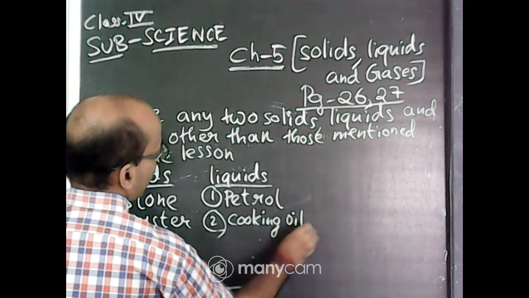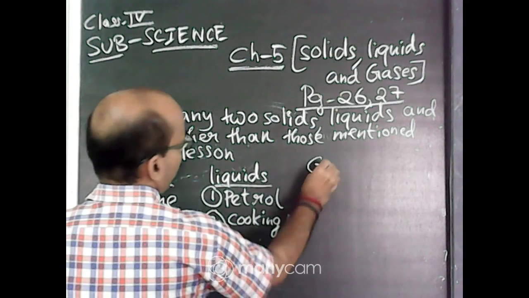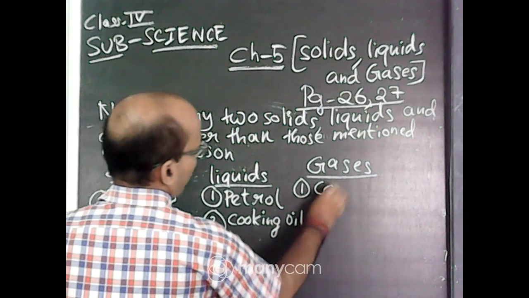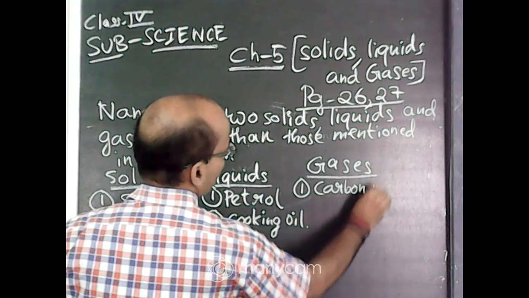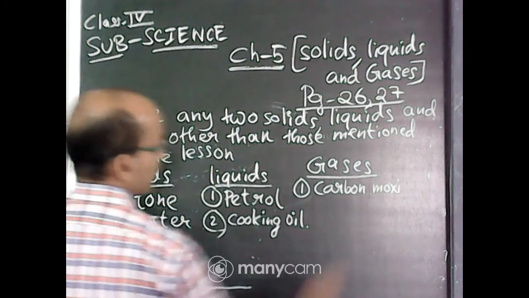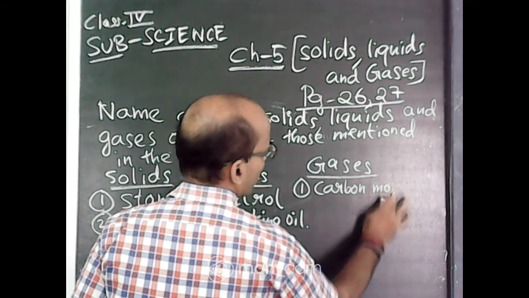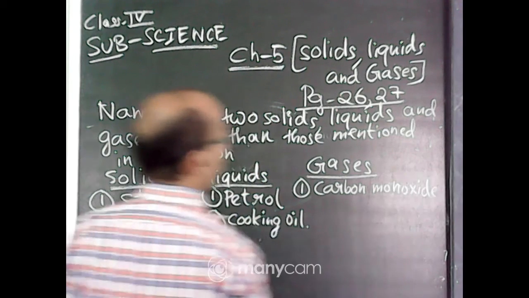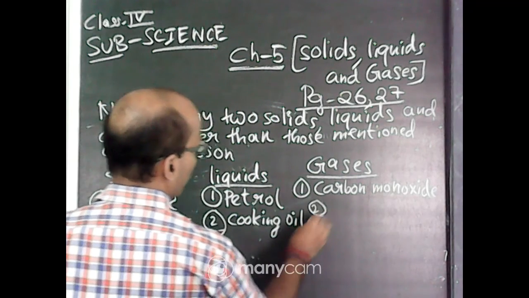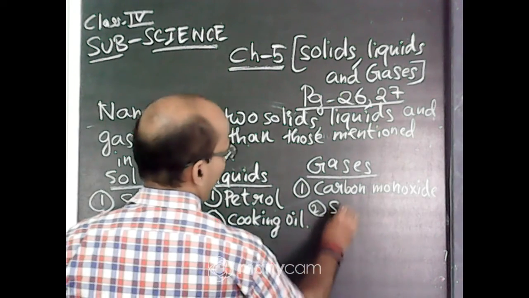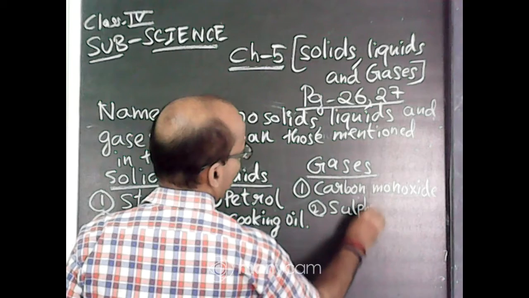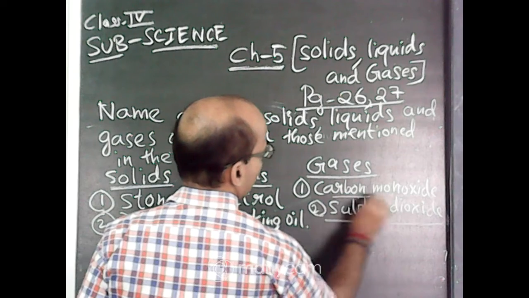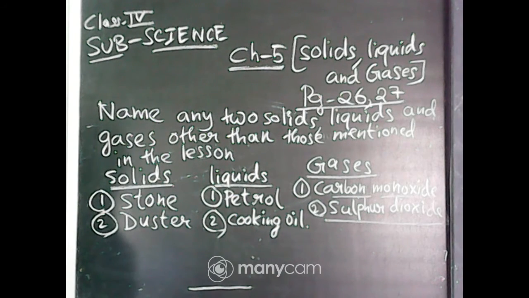Then for gases, I can write carbon monoxide. This is a very poisonous gas. And number 2, I can write sulfur dioxide, nitrogen dioxide, nitrous oxide, anything.